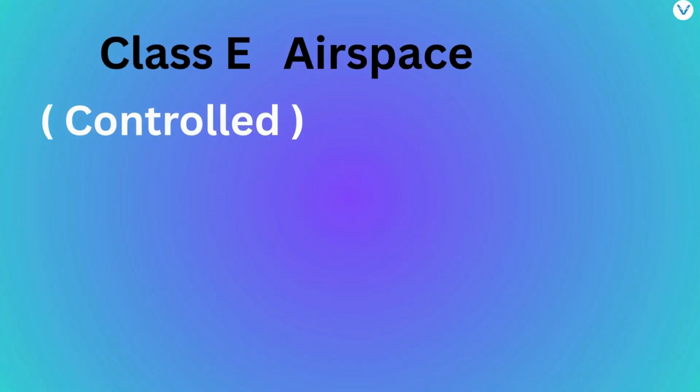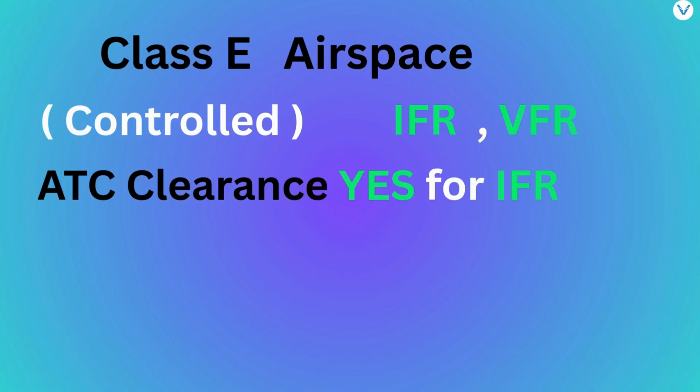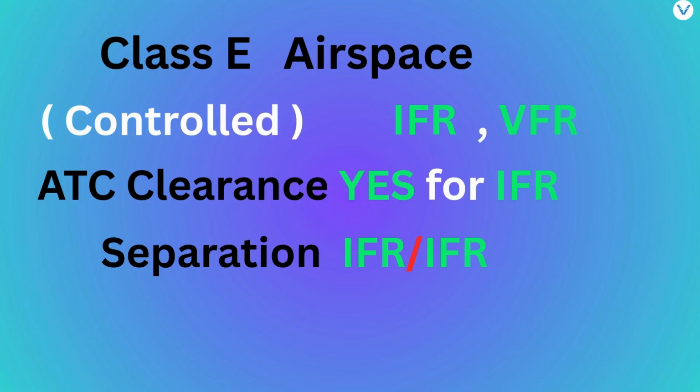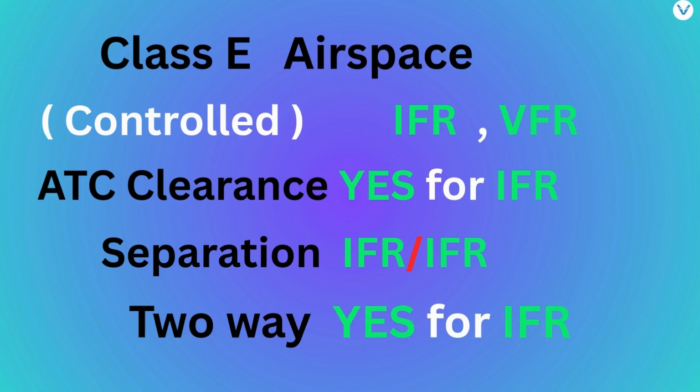Class E is also a controlled airspace where both IFR and VFR flights are permitted. In Class E airspace, ATC clearance is required for IFR flights. IFR flights are separated from other IFR flights. IFR flights receive traffic information in respect of VFR flights, and VFR flights receive traffic information in respect of all other flights, as far as is practical. Continuous two-way communication is required in Class E airspace only for IFR flights.